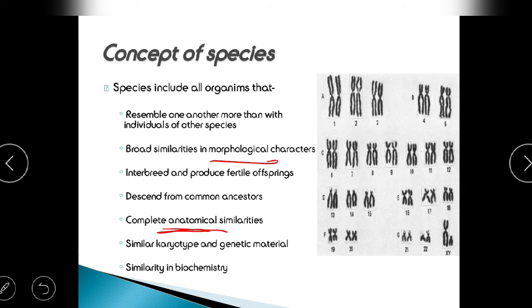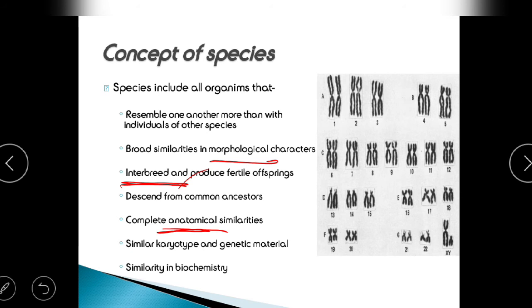For example, we know a cat and a tiger have very much morphological similarity, right? Or let's take an example of a tiger and a lion. They also have very high morphological and anatomical similarity. But can they interbreed? That is the third point. Can they interbreed? Yes, we know tigers and lions can interbreed, and they have given rise to a new organism.